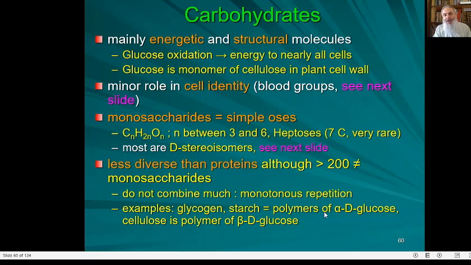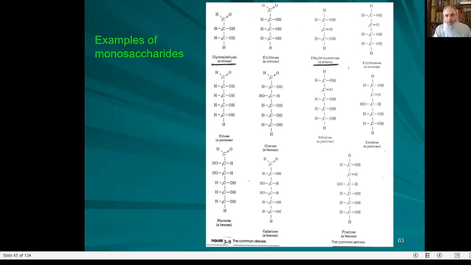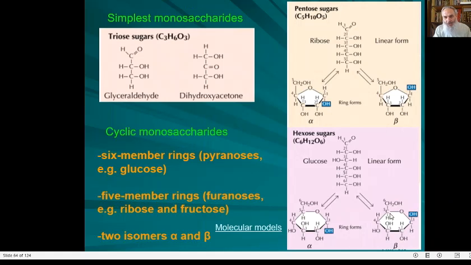Starch and glycogen are polymers of alpha-D-glucose, while cellulose is a polymer of beta-D-glucose. If you take this, make a polymer, you get cellulose. If you take this one, make a polymer, it is either starch or glycogen. I hope you know that we can digest starch in our stomach, which is a polymer of alpha-D-glucose. We cannot digest cellulose in our stomach, which is a polymer of beta-D-glucose. So the difference is really significant and it is important to be known.